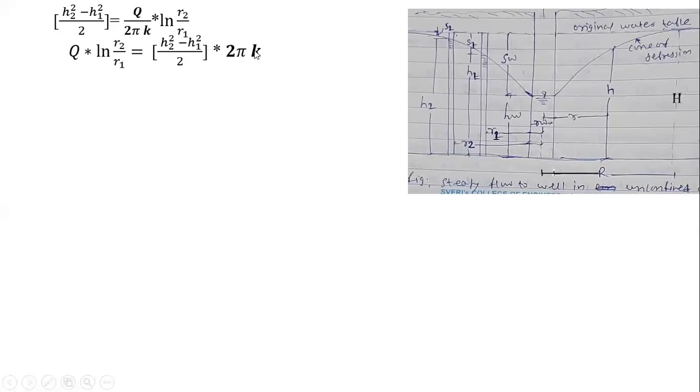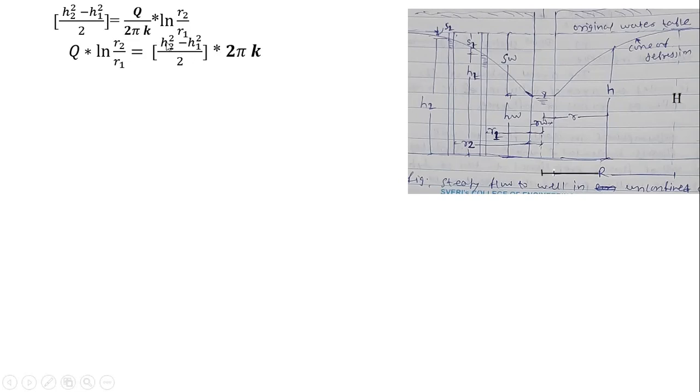Because we are knowing that k into h is nothing but the thickness, isn't it? Hydraulic conductivity rather. Hydraulic conductivity k, transmissivity T is equals to k into h is there. So here we have the h. So we have taken this k towards this side, so that we will get.